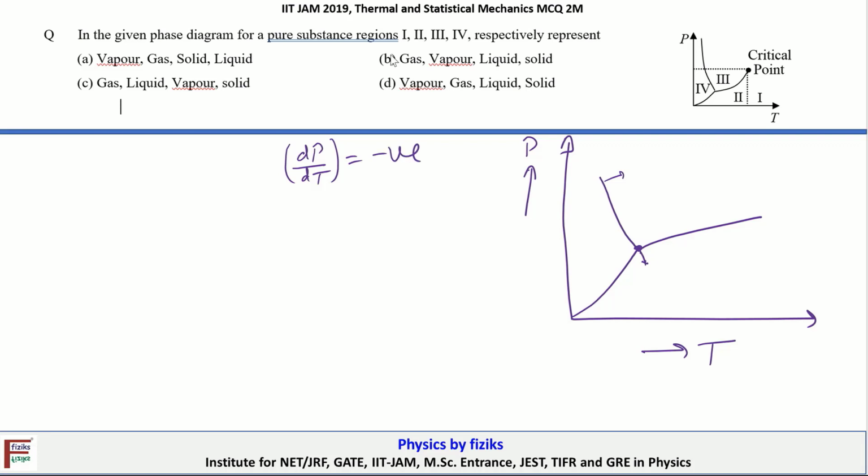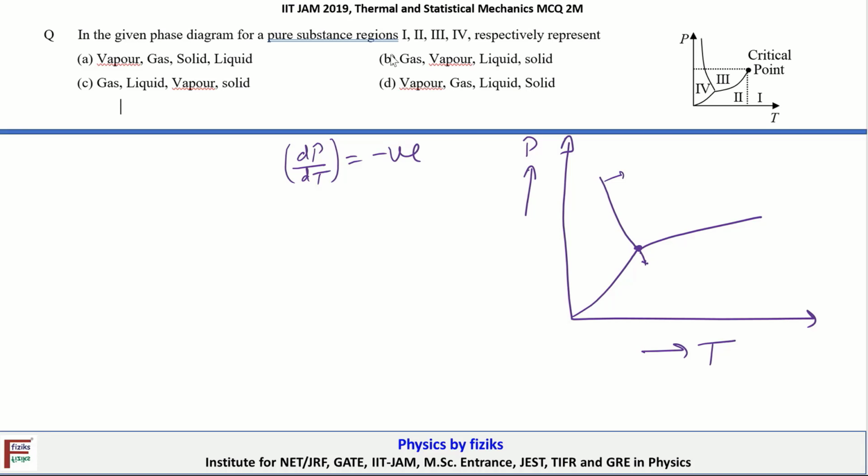Why? When we are increasing the pressure, if you take a look at this line, it is making an angle which is larger than 90 degrees with respect to the vertical axis. That's why its slope is negative. So this is basically a phase diagram for the ice water system.